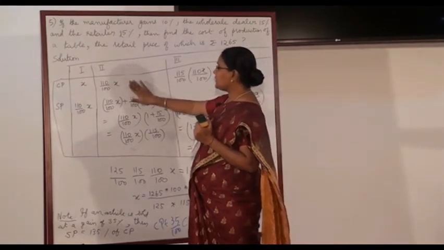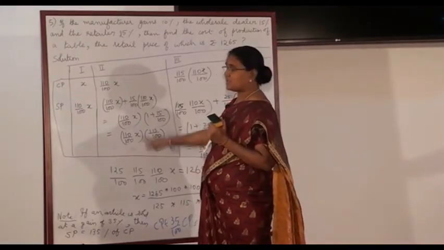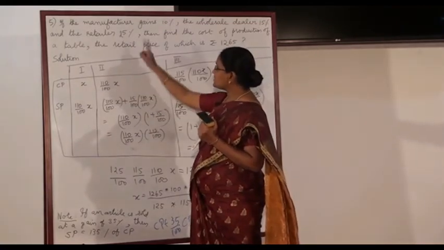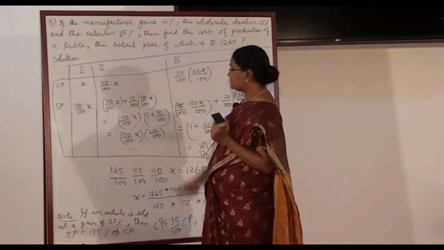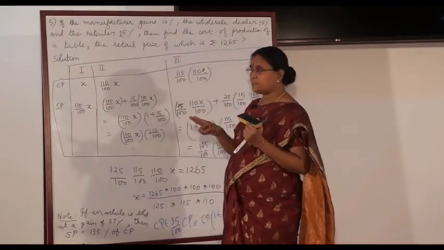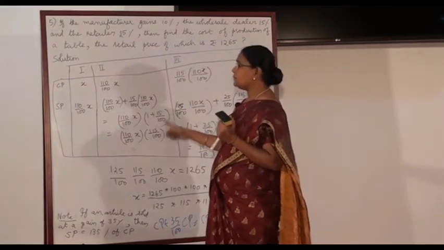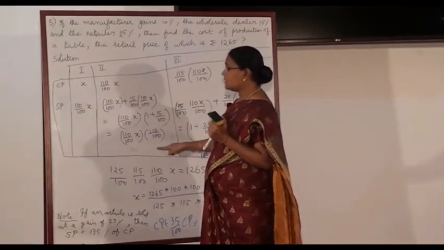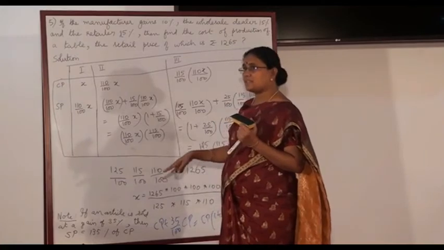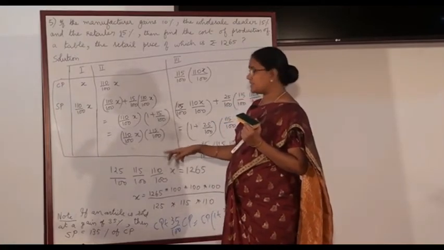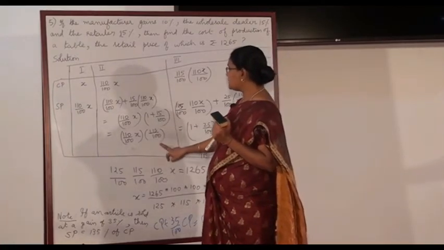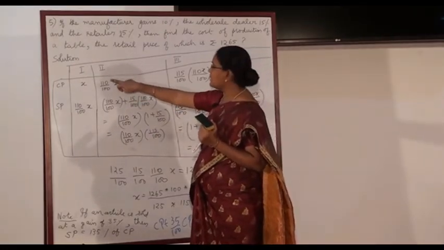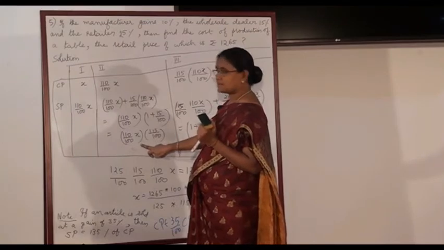Okay, now the second person's selling price, the second person's income. What is his gain? 15%. So 100 plus 15 percentage of his cost price. 100 plus 15 percentage is 115 percentage. 115 percentage of his cost price. His cost price is 110 by 100 into x.